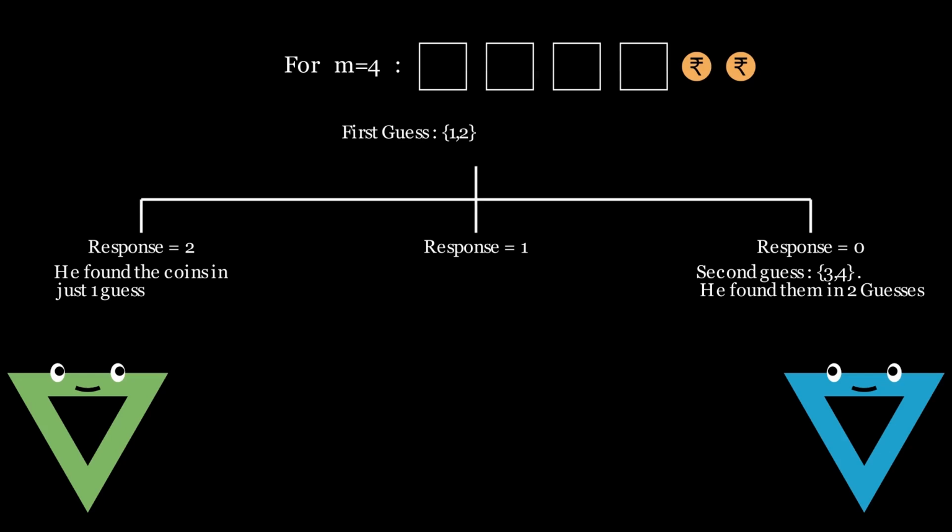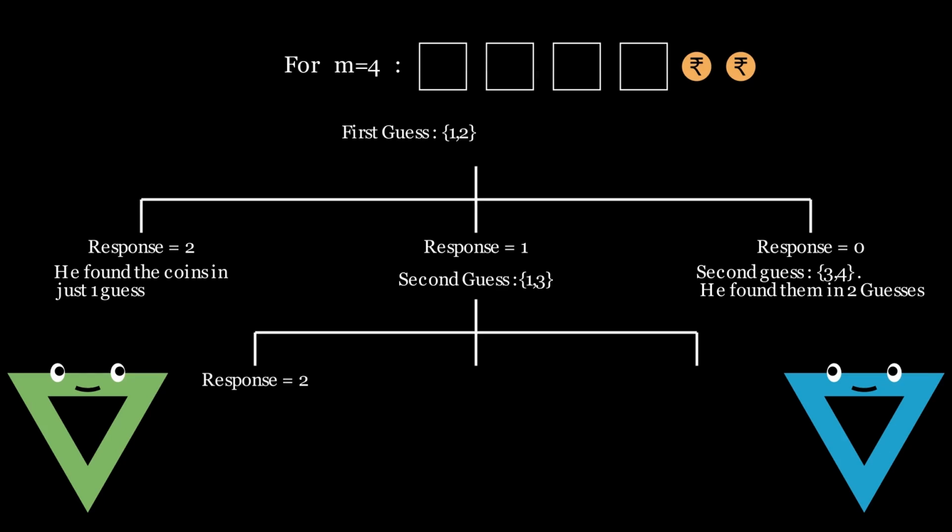Now we are at a stage where we have two pairs of boxes and each pair has a coin. So the second guess must include one box from box 1 and box 2 and one box from box 3 and box 4, which without loss of generality can be assumed to be box 1 and box 3. Again, if the response is 2, then done. If it's 0, then the third winning guess would be box 2 and box 4.